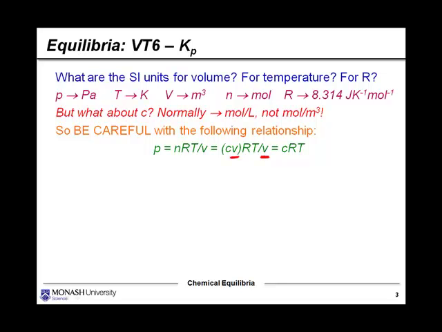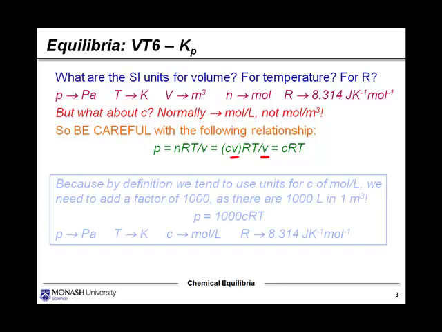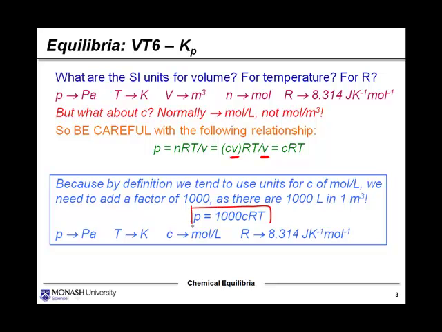If one volume is expressed in litres and the other is in meters cubed, which is actually 1,000 litres, then we've introduced a bit of a bug to our cancellation. So, because by definition we tend to use units for moles per litre, we need to add a factor of 1,000 in our relationship, as there are 1,000 litres in 1 metre cubed. And this is what we come up with. P equals 1,000 times the concentration times RT.